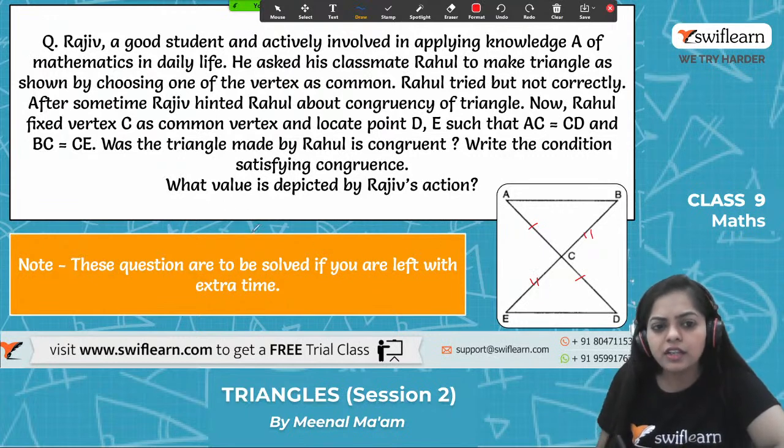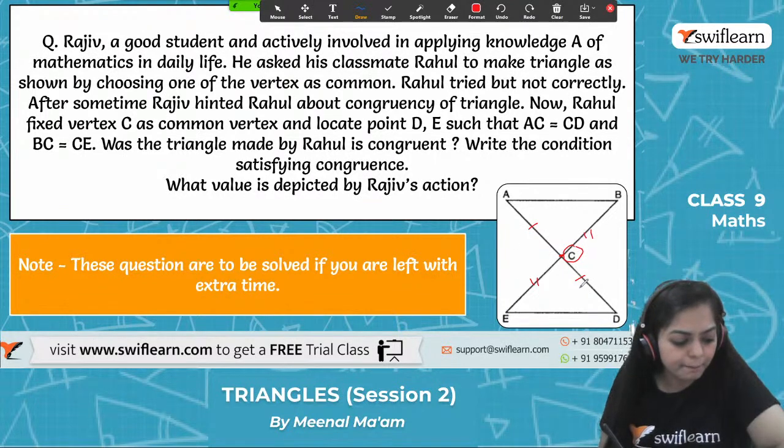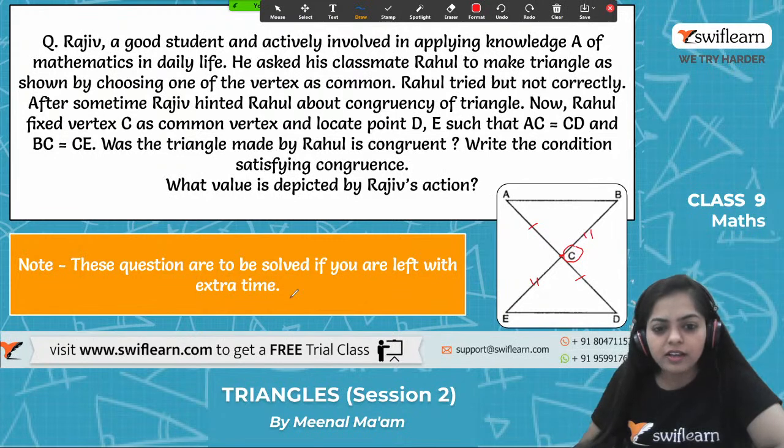Now we have to tell whether the triangle made by Rahul is congruent, which condition is fulfilled, and what value is depicted by Rajiv's action. Rajiv told him the congruence rule, so he fixed C as a common vertex. So if he had drawn this triangle and made this construction, can you all tell whether Rahul's triangle will be congruent or not? What do you all say? Yes, Saurabh, you are saying that yes, Rahul's triangle will be congruent.